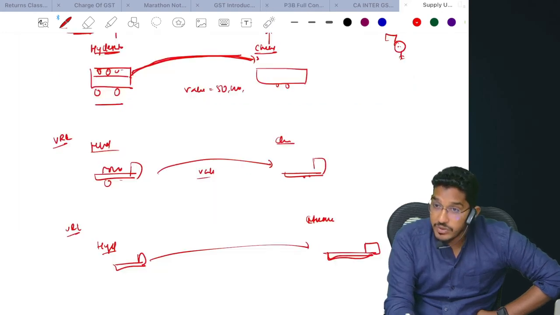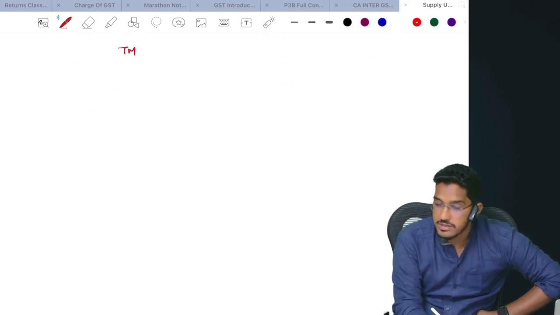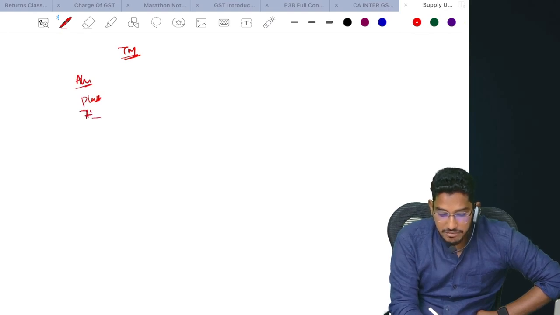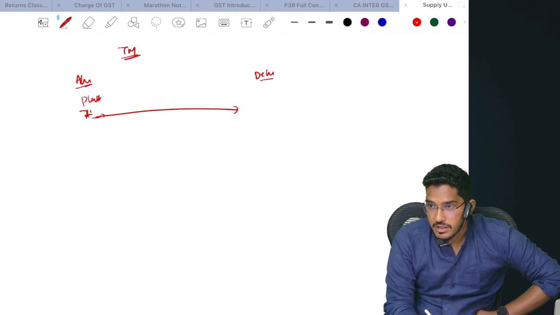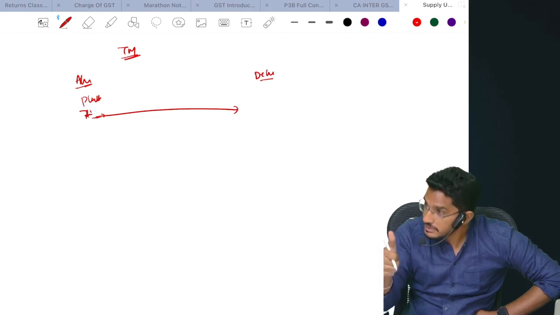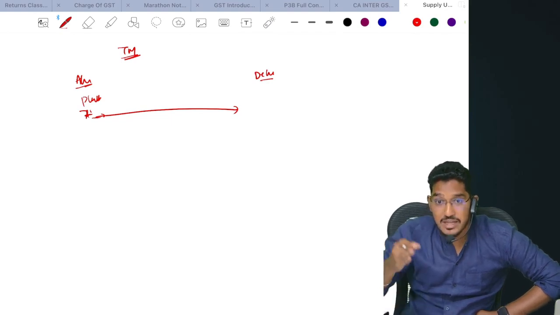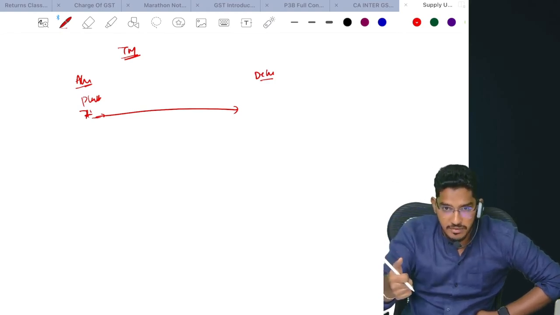In case you are moving the conveyance for further supply, say for example Tata Motors in Ahmedabad has a plant where they manufacture cars. From the factory, they have manufactured some 10 cars, and those 10 cars have come to Delhi, where they will be sold further. Now, if the proper officer determines the value of the 10 cars and treats it as supply, is that valid? That is valid. If the conveyance is moved between distinct persons with the intention of making further supply, then you treat it as supply. We don't have any problem.